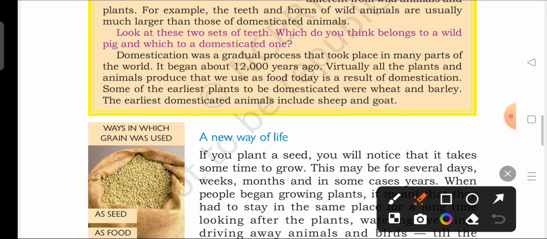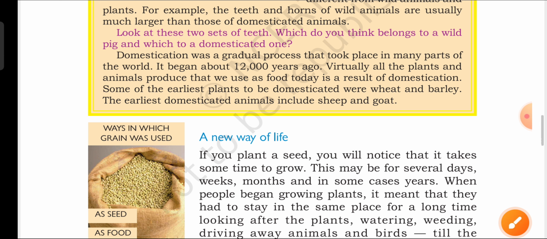Virtually all the plant and animal produce that we use today as food is a result of domestication. Some of the earliest plants to be domesticated were wheat and barley. The earliest domesticated animals include sheep and goats. So among animals, the earliest domesticated animals were sheep and goat, and among plants, the earliest domesticated plants were wheat and barley. So I hope you have understood this term domestication.